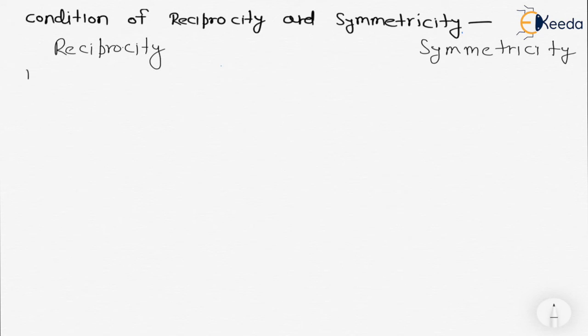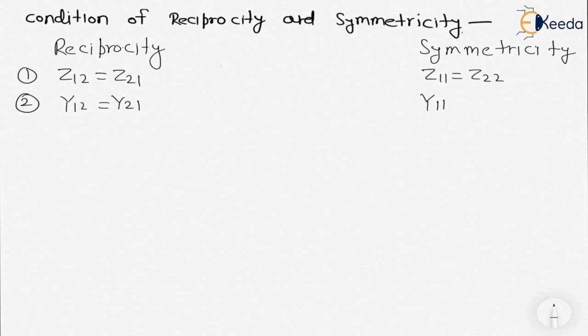For the Z parameter, Z12 must be equal to Z21, and for the symmetric condition Z11 should be equal to Z22. For Y parameter, Y12 must be equal to Y21 and Y11 should be equal to Y22.